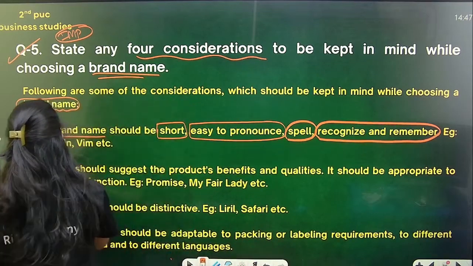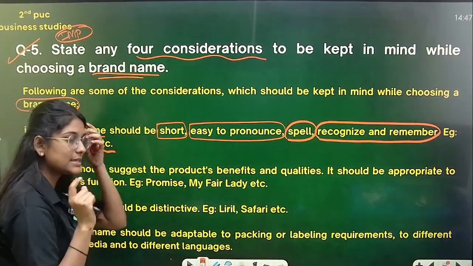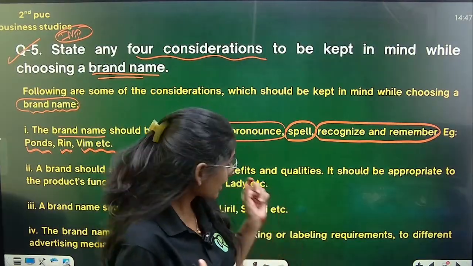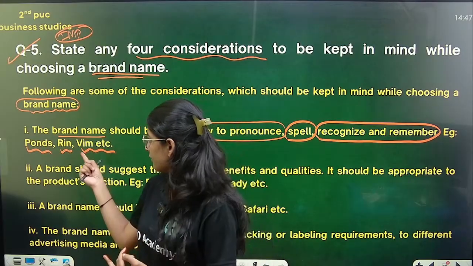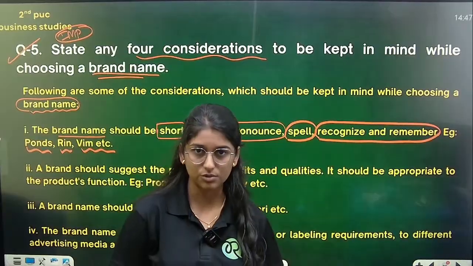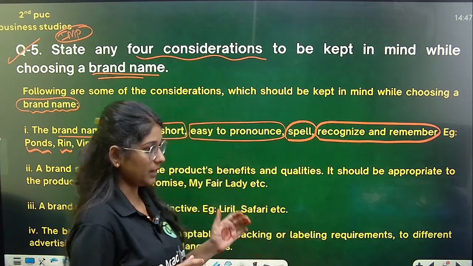So basically you can say you have Ponds, Rin, Vim. Yes, so you can easily spell this, you can easily pronounce this, and you can easily remember also. Vim, Ponds, yes, we have Rin, so you can easily pronounce these words also. So your brand name should be short and it should be easy to pronounce also.